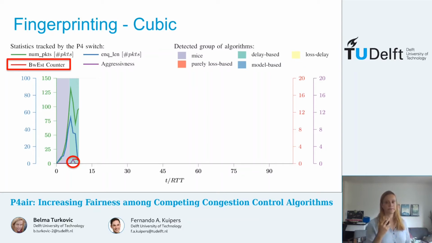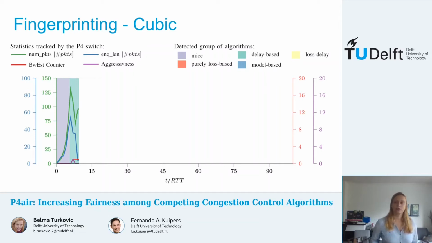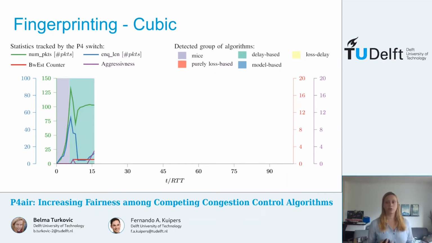This metric tracks the patterns of decreasing the sending rate, which is usually used by algorithms to probe for more bandwidth. So if you go back to our example, cubic now enters the congestion avoidance phase and keeps increasing its rate. With it, the queue length increases as well as aggressiveness.